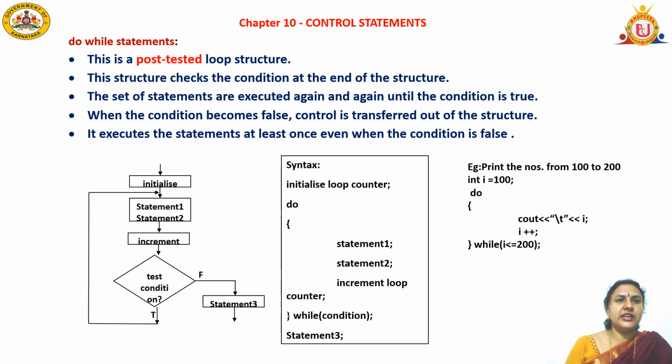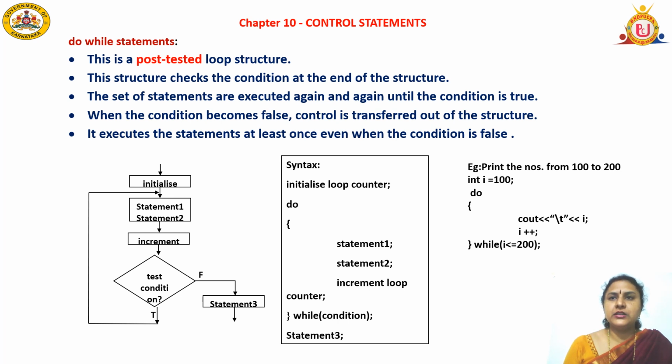Initialize, the assignment symbol, statement 1, statement 2 it is going to execute. Next, increment the loop counter. Next, check the condition. If the condition is true, again it will go back to the statement. If the condition becomes false, statement 3 will be executed. Come to the example, that is, print numbers from 100 to 200.